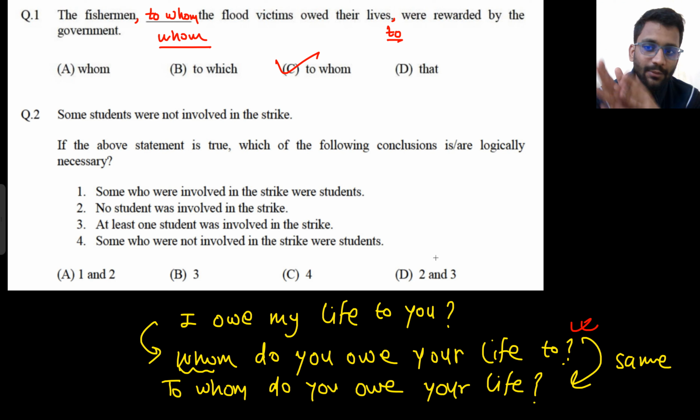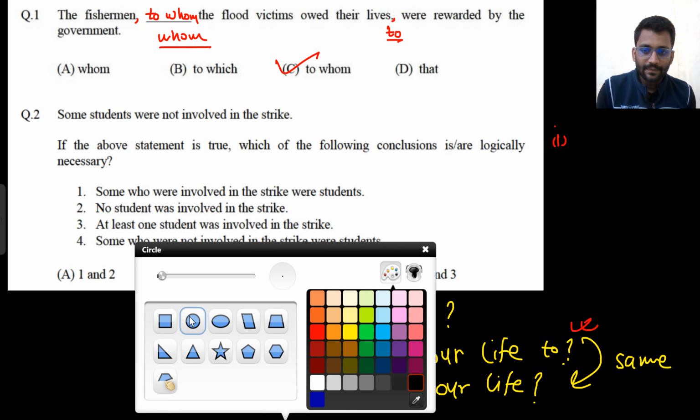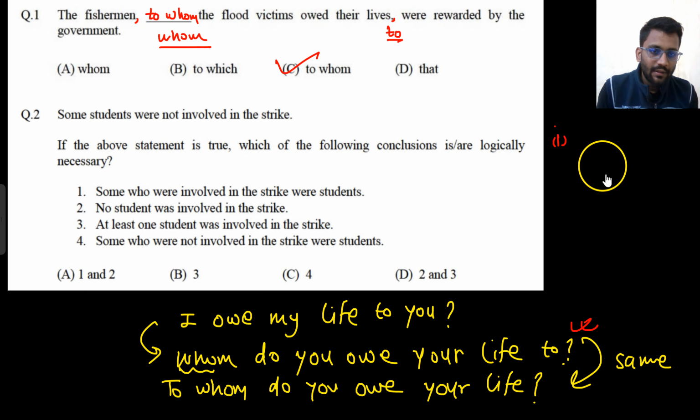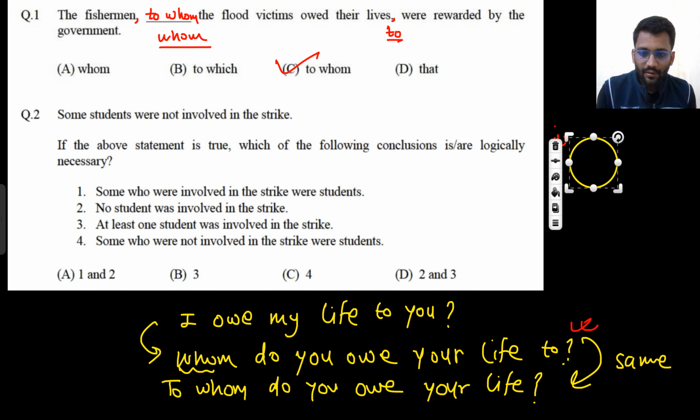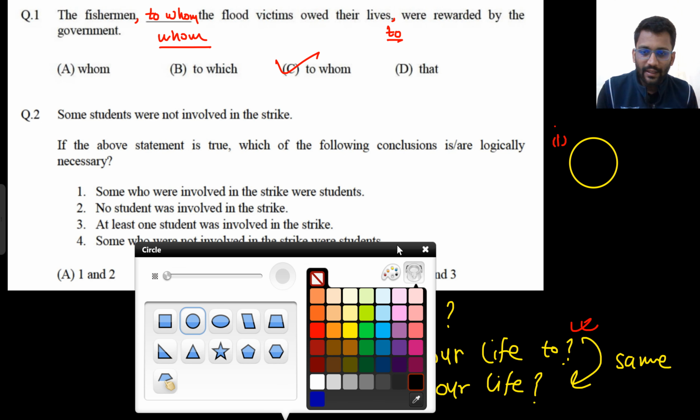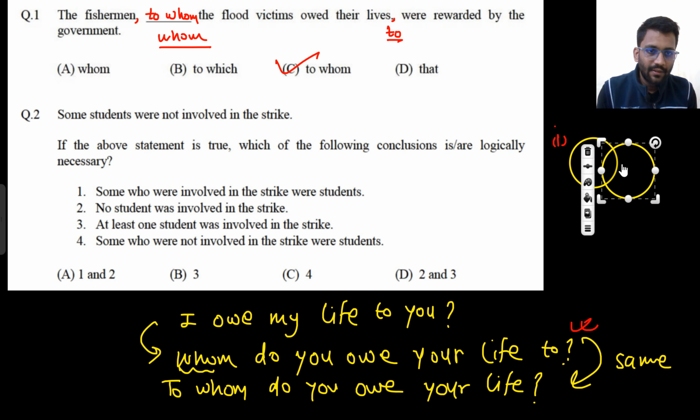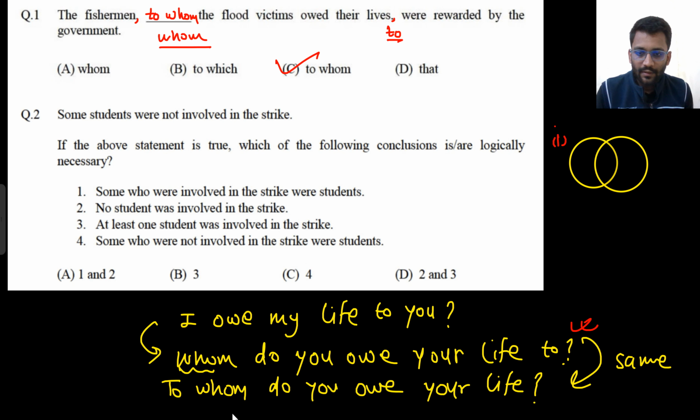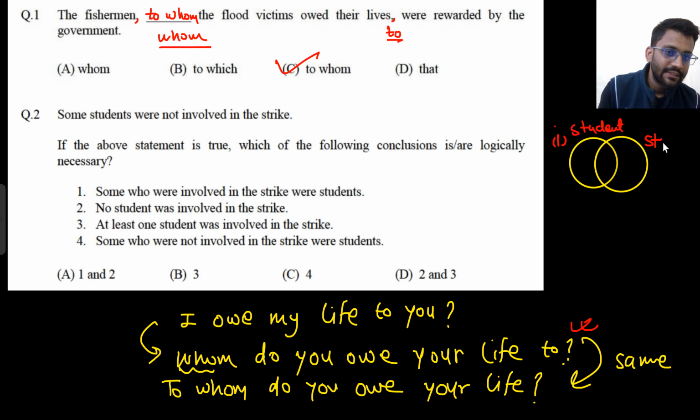Now if they are saying that some students were not involved in the strike, you can't conclude that some were involved in the strike. It's not necessary. So there will be two Venn diagrams. There can be two possible cases. This is the diagram for students and this is the diagram for strike. So they are saying that some students were not involved in the strike.